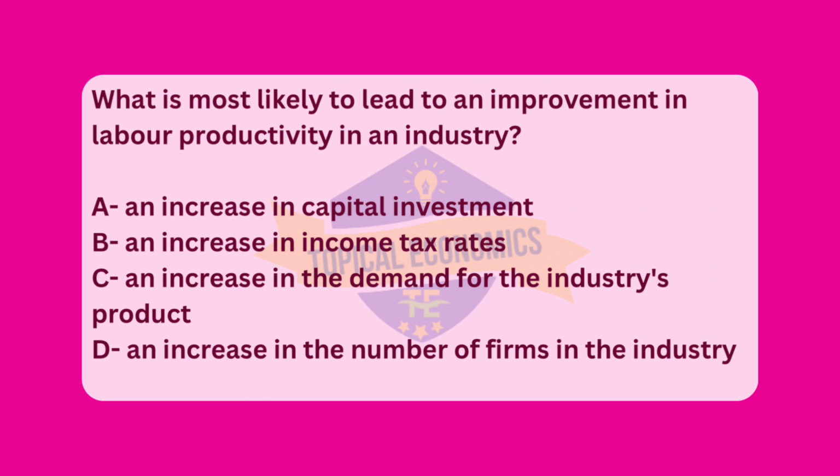An increase in capital investment typically leads to an improvement in labor productivity. When firms invest more in capital, such as machinery, technology, or equipment, workers are often able to produce more output per hour worked. This is because they have better tools, more efficient technology, and can automate certain tasks, making the production process more efficient. Analyzing the other options.